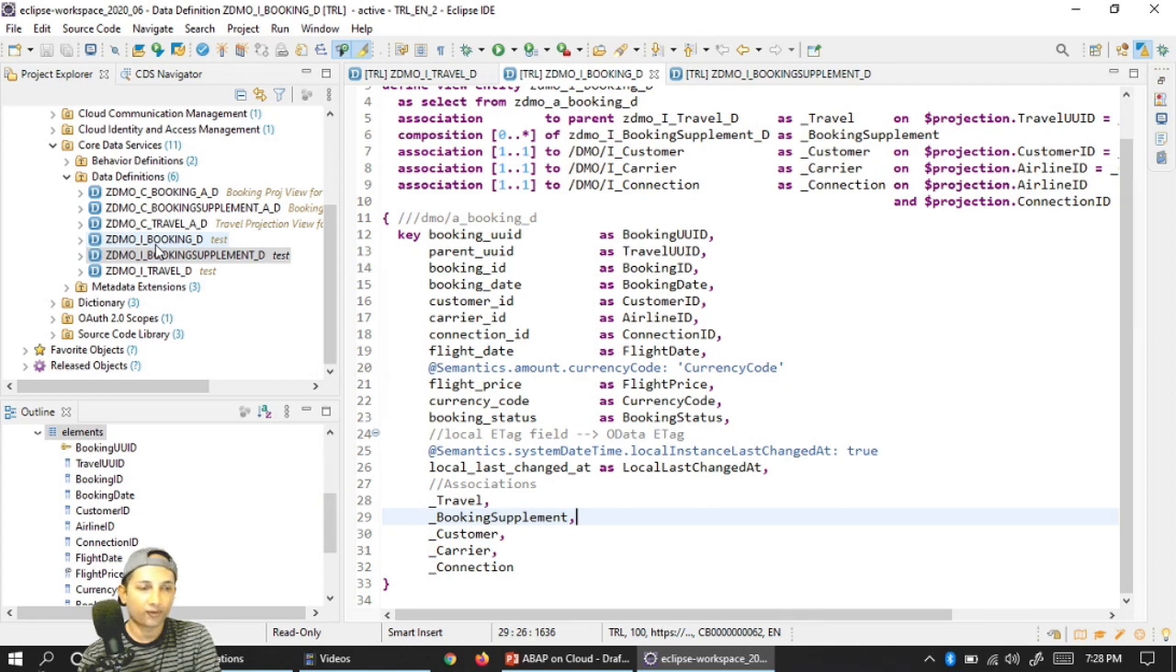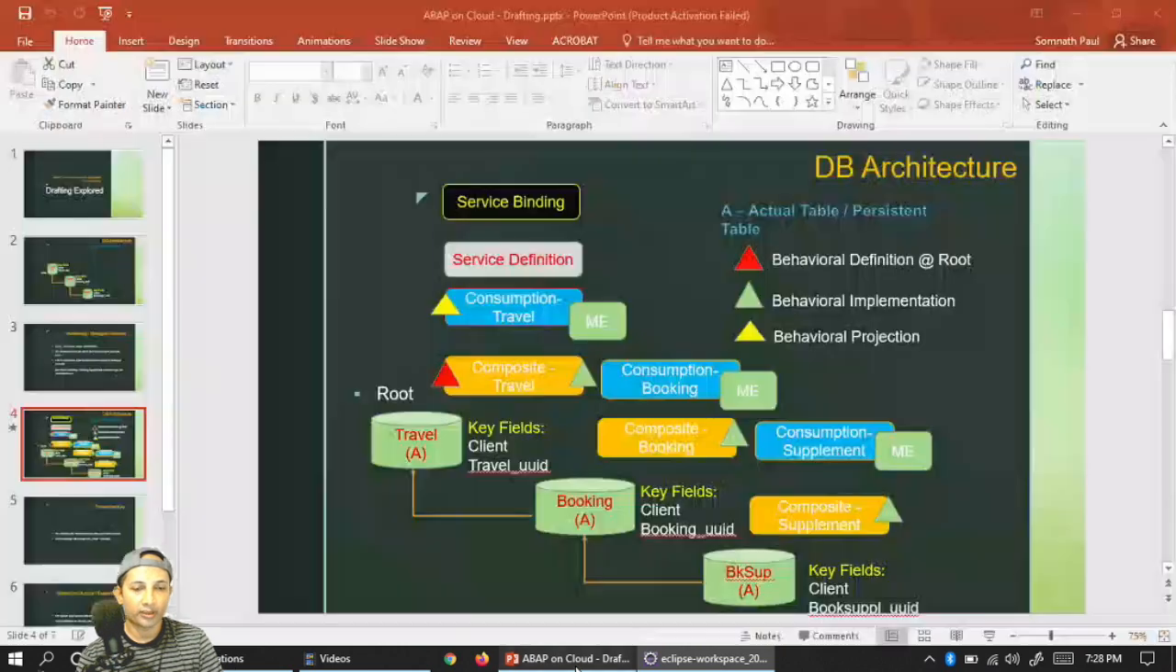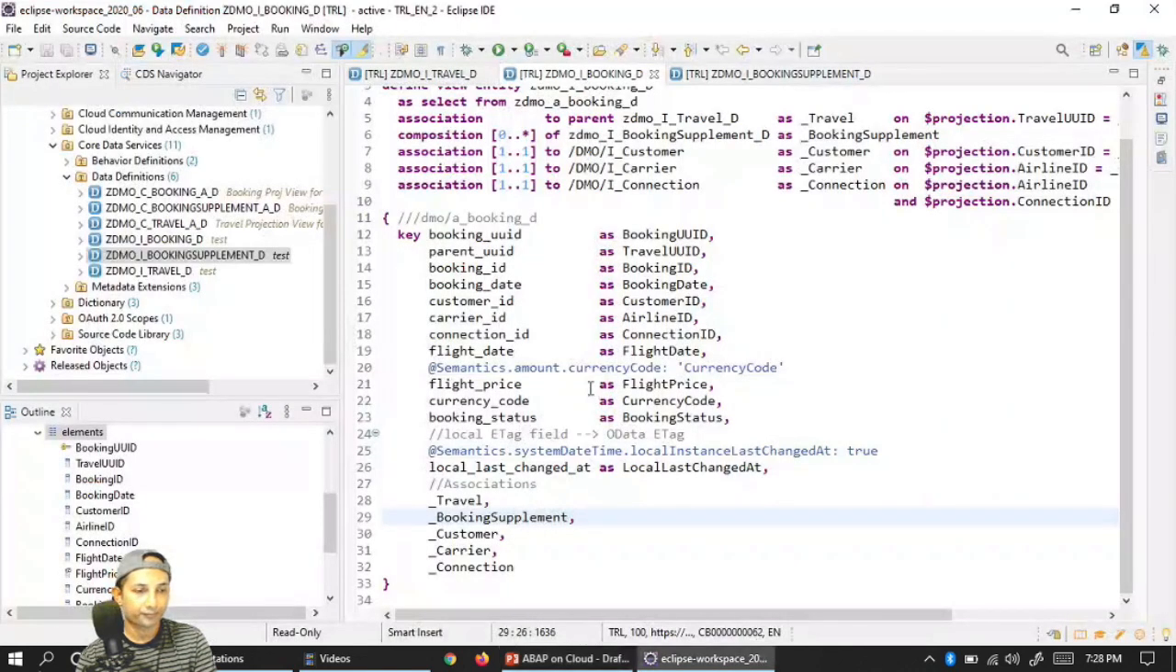So what next? Of course, we now have to move forward with the consumption view. So consumption view in the sense that we have done composite, all these YOLO mark things are done, correct? Table part all done, YOLO mark part done. We'll now be doing a consumption view. We'll come to this behavioral definition later on. Let's just create a consumption view and metadata extension, then we'll think about this one.